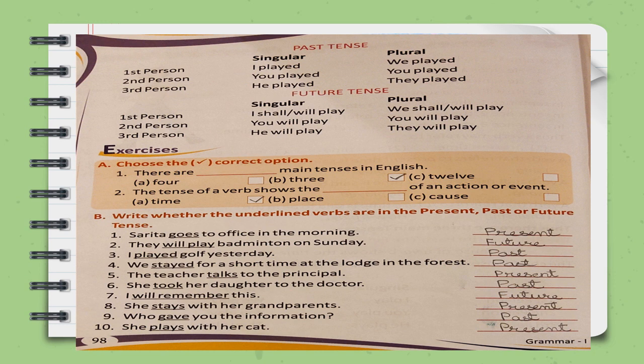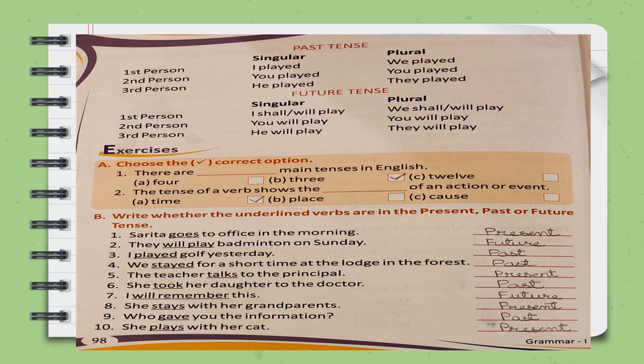Next exercise is to write whether the underlined verbs are in the present, past or future tense. First one is Sarita goes to office in the morning. The underlined verb is goes. I have told you when the verb is ending in s or es, it refers to present tense. So, the verb is ending in es. This is present tense. They will play badminton on Sunday. Will play. When the verb is including will or shall, it is future tense.